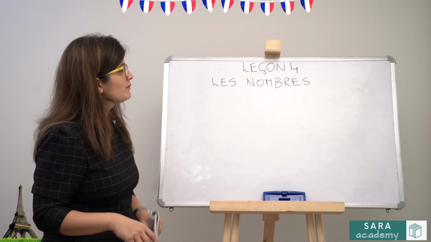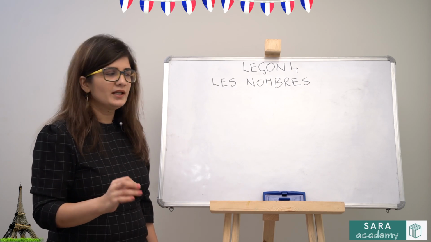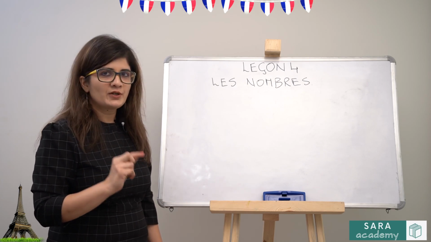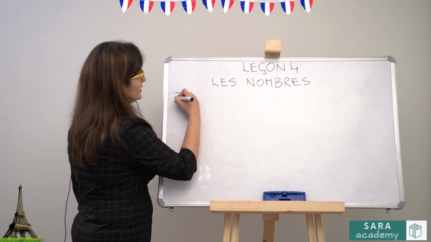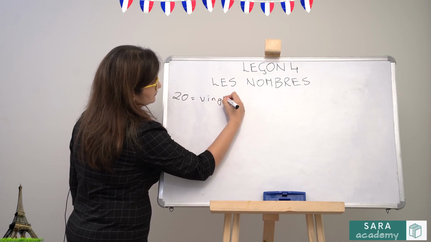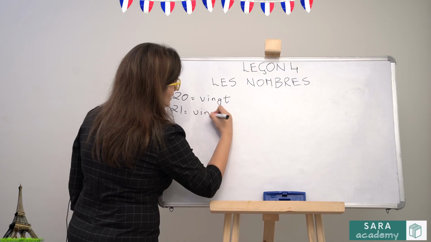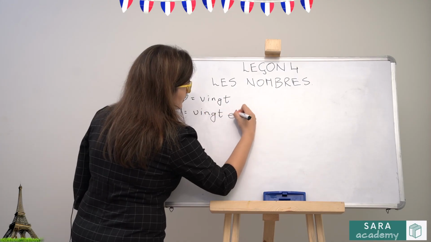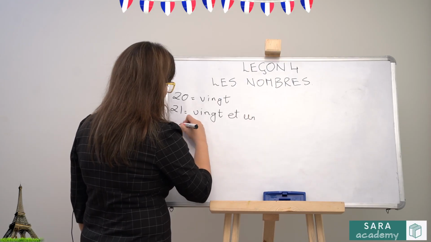Now we will learn numbers from 21 to 100. We've already done 0 to 20. Now we will learn from 21 to 100. So let's start from 21. We did 20, which was vingt. 21 will be vingt et un, 20 and 1. 22.